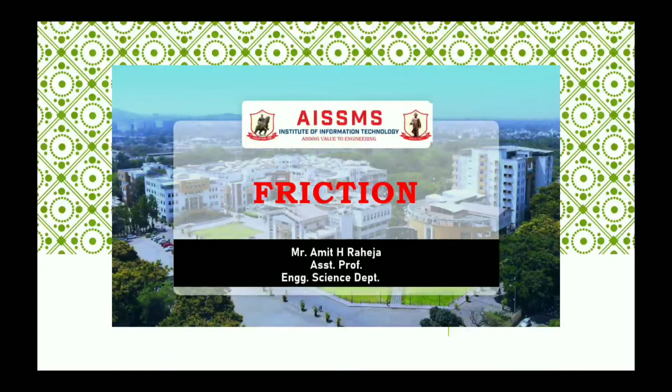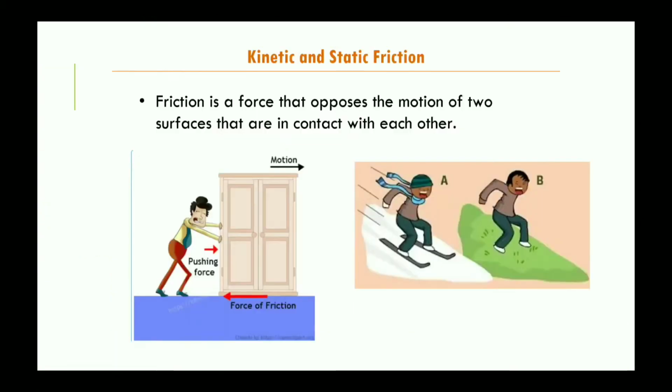Today we will learn about friction. Friction is a force that opposes the motion of two surfaces that are in contact with each other. In the image given below, you can observe a person is applying force on the object, and friction acting in the opposite direction of the motion is shown with the red arrow, that is in the left hand side direction, whereas the motion is taking place in the right hand side.